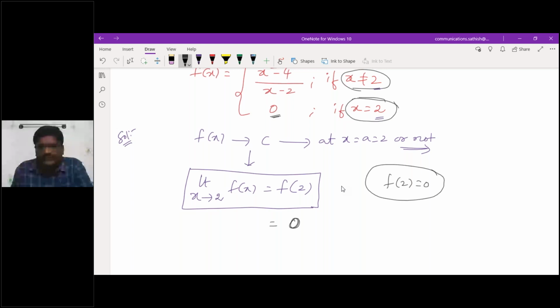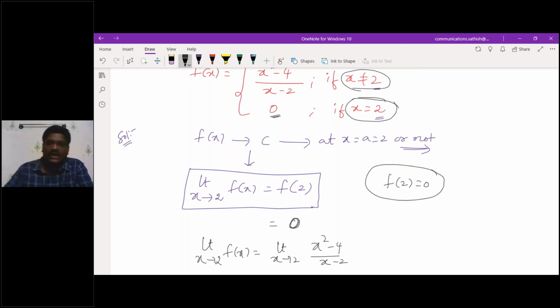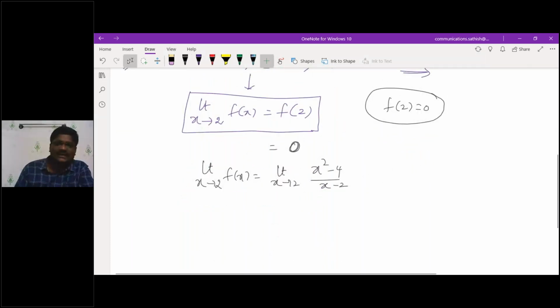x square minus 4 by x minus 2, sir. So that means I need to calculate the limit as x tends to 2 of f of x, which is x square minus 4 by x minus 2. How will I calculate it? If I substitute x as 2 in that, what will I get?